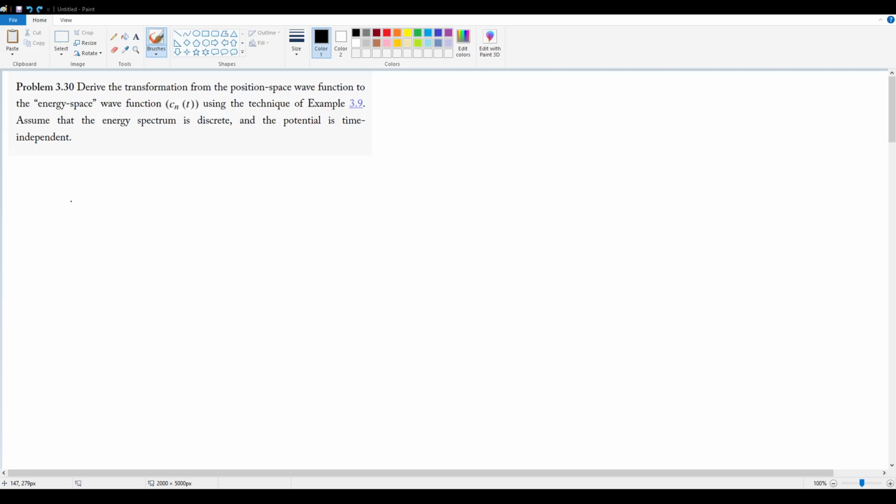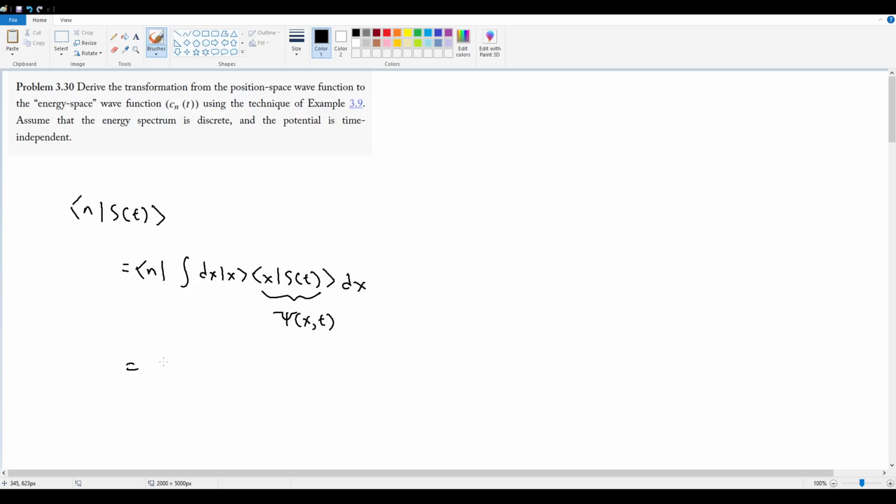So we're going to set this up the same as before, where I'm going to get my energy state by taking the inner product of the energy eigenfunction with the state vector. I'm going to expand my state vector using the projection operator in x, since I'm trying to get a conversion between n and x. So this is going to give me an inner product of n in the front, and then the same integral dx, projection with x. This is obviously going to go to psi of x comma t, as we've known from before.